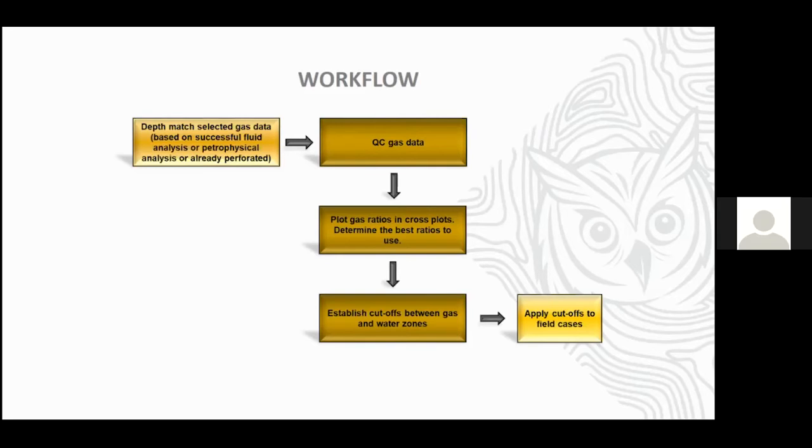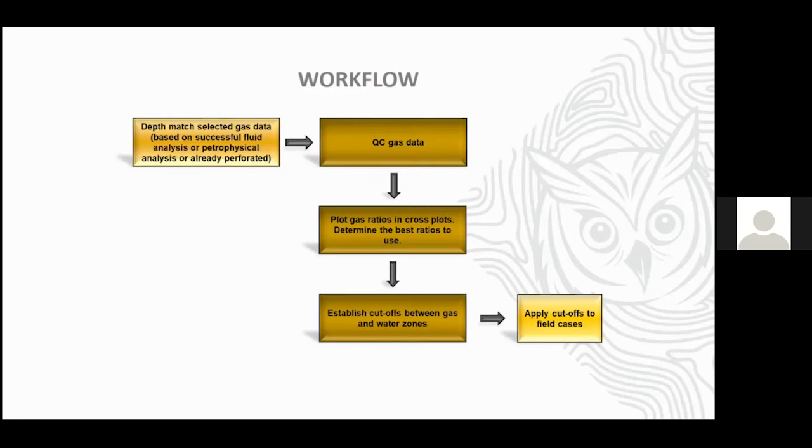The selected gas data is the data for which we are sure of the validity of the fluid status, based on fluid analysis, sampling, or perforation results. After we do depth match and select gas data, we do quality control of gas data.